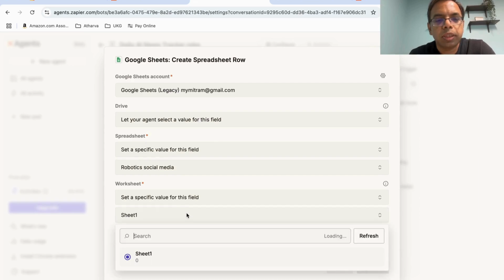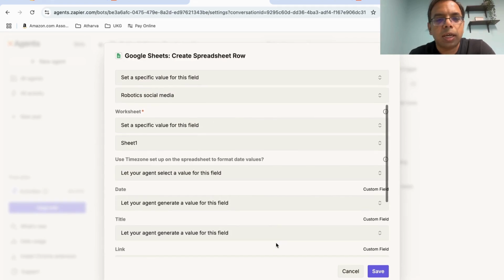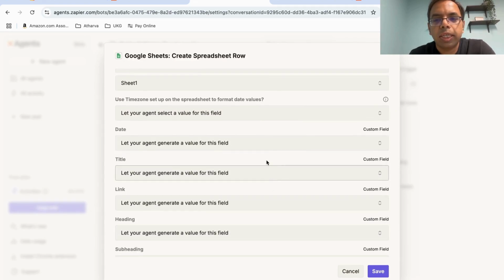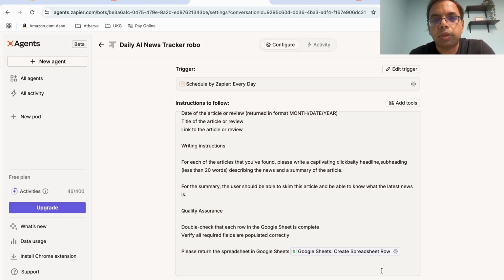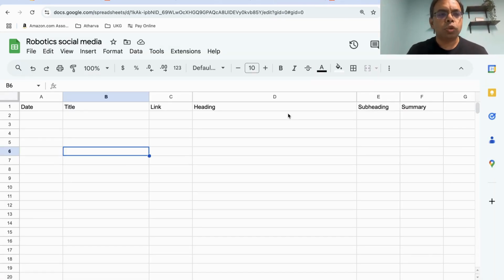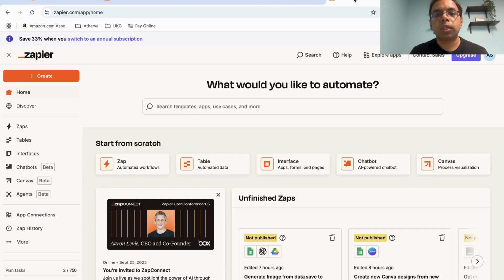Now which worksheet? There's only one worksheet there. That's fine. Time zone and all, date, title, that's fine. Everything is okay. We'll let the agent select all the other items. Okay, and then we save it. Now let me show you how that spreadsheet we just configured looks. You have to put in columns. It has date, title, link, all these headings, and the content will be populated by the agent on a daily basis.